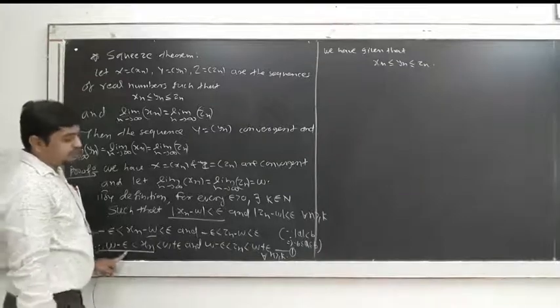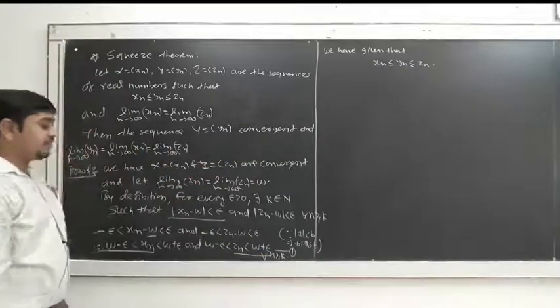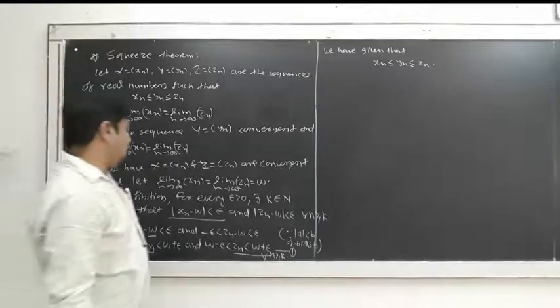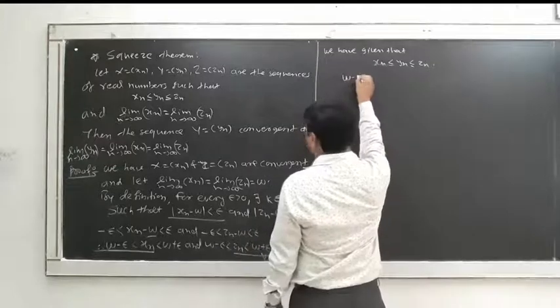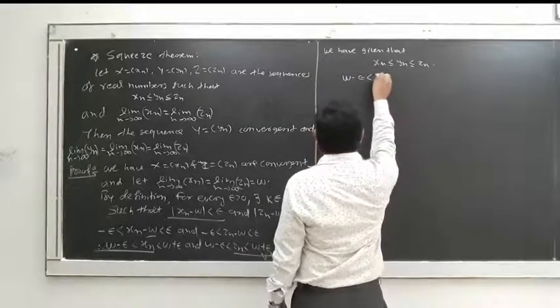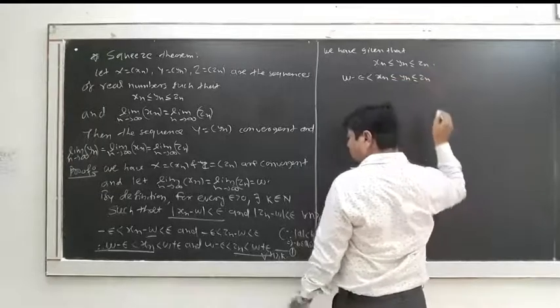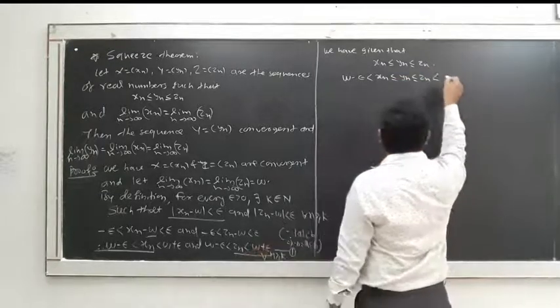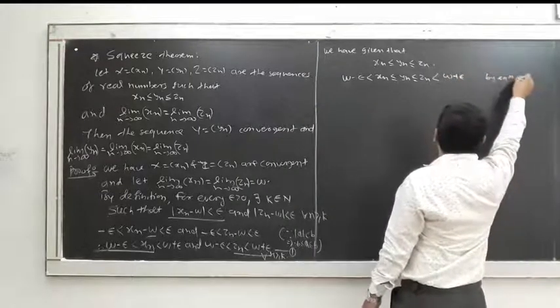w minus epsilon, and this zn is less than w plus epsilon. So we add these two terms, that is, w minus epsilon is less than xn is less than or equal to yn is less than or equal to zn, and this zn is less than w plus epsilon by equation 1.